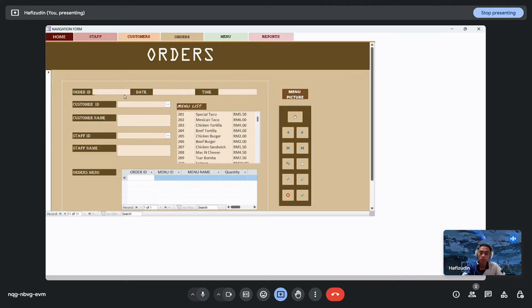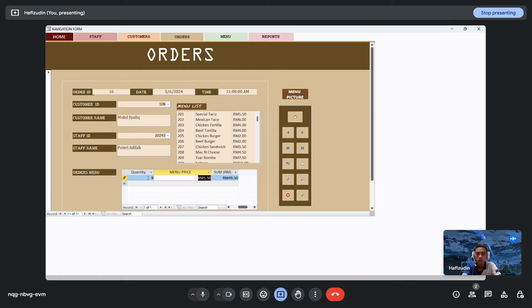So let's say 16. Date is today, and time which is 11. Okay. Customer ID we choose Muhammad Shafiq. Staff ID Puteri. Order ID 16. Menu ID 201. Menu name, quantity we choose 9.